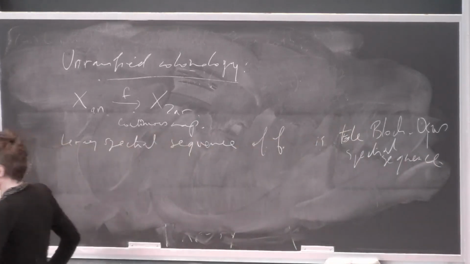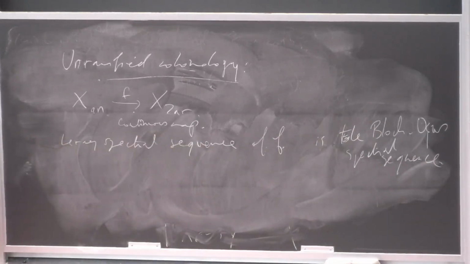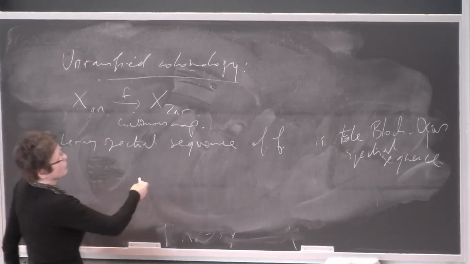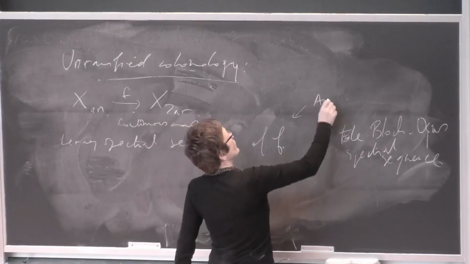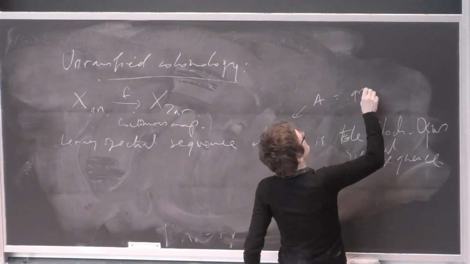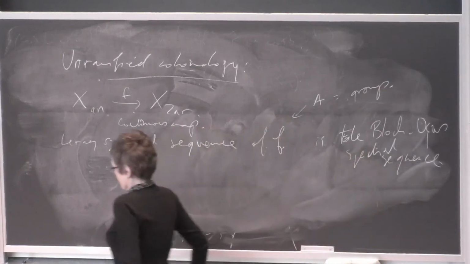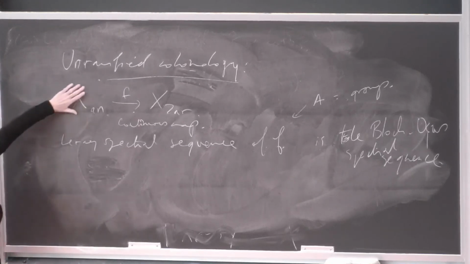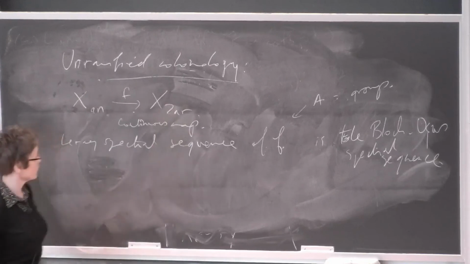So what does this spectral sequence provide you with? Of course, you choose A, which will be a group of coefficients. That will give you a constant sheaf on your X^n, and at the end, you want to compute your Betti cohomology via this spectral sequence.